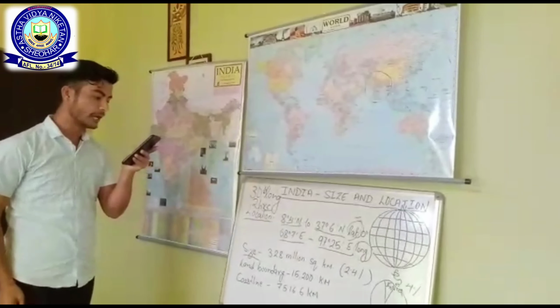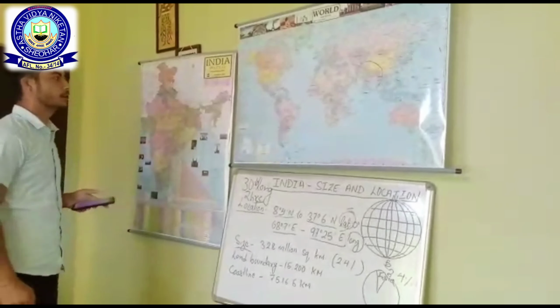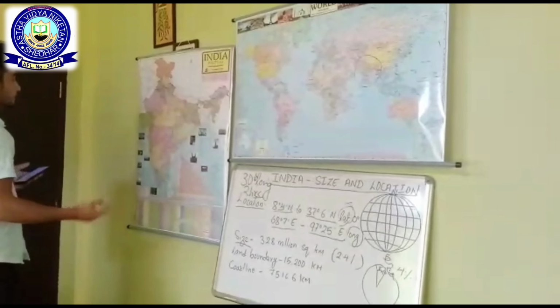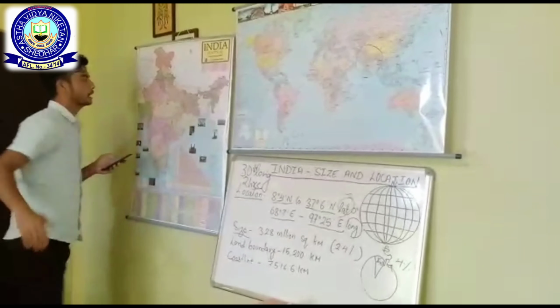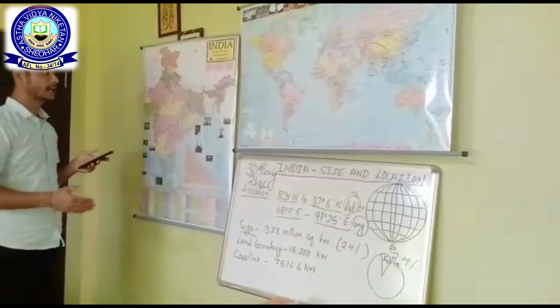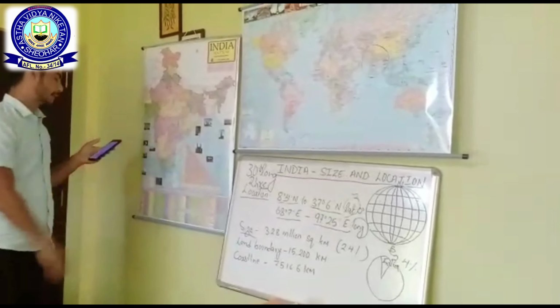The latitudinal extent influences the duration of day and night as we move from north to south, whereas the longitudinal extent influences the time.